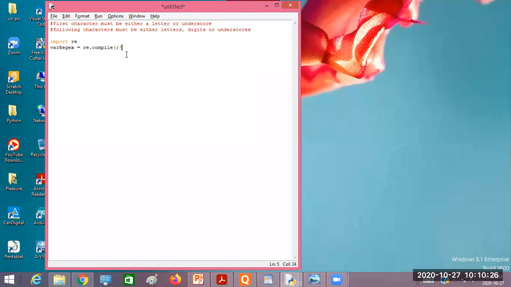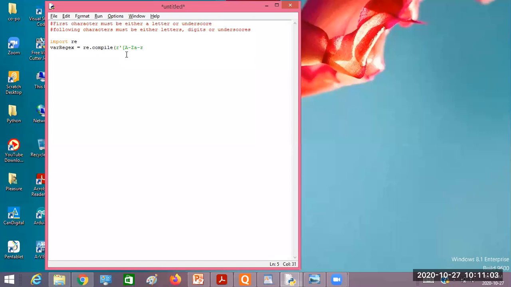The first rule says that the first character must be either a letter or underscore. Now what pattern do you write to match that? Underscore or the pipeline operator. For all you can use the pipeline operator, or you can use a character class to match either an uppercase letter or lowercase letter.